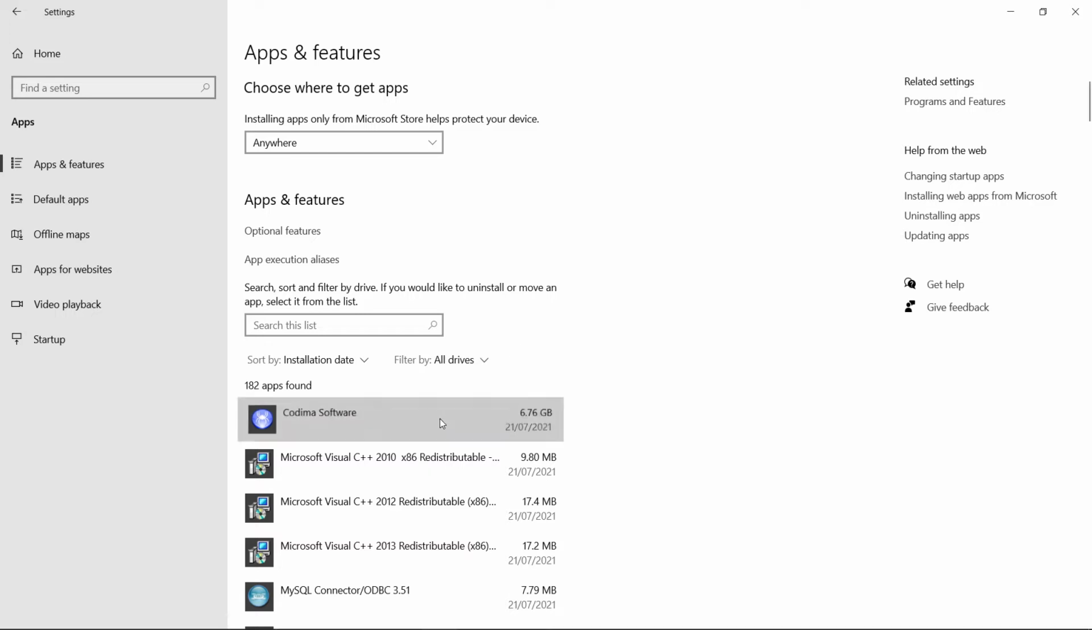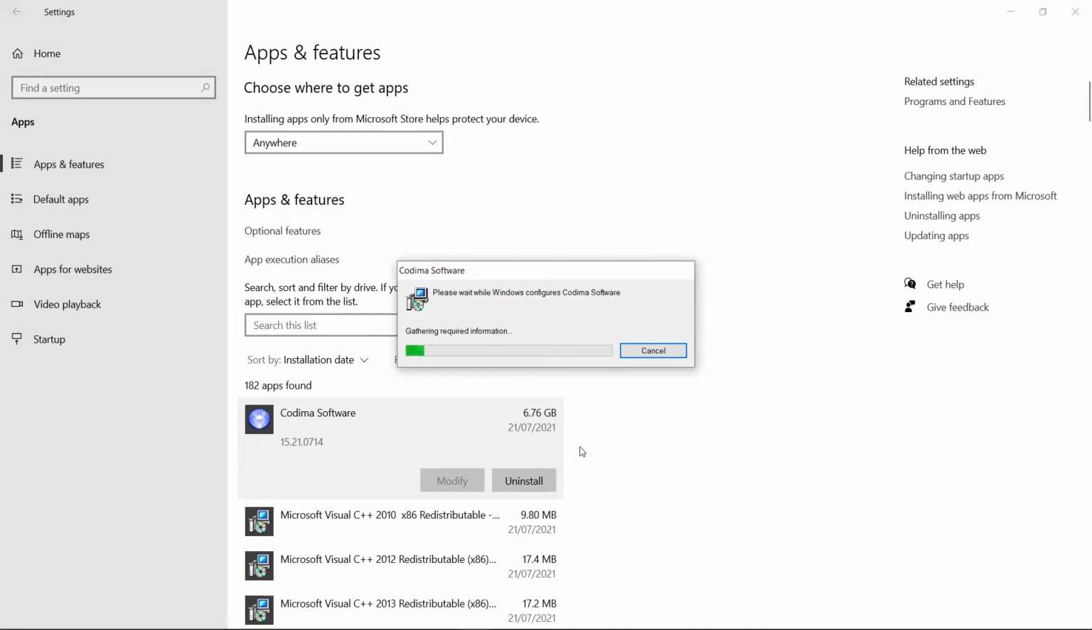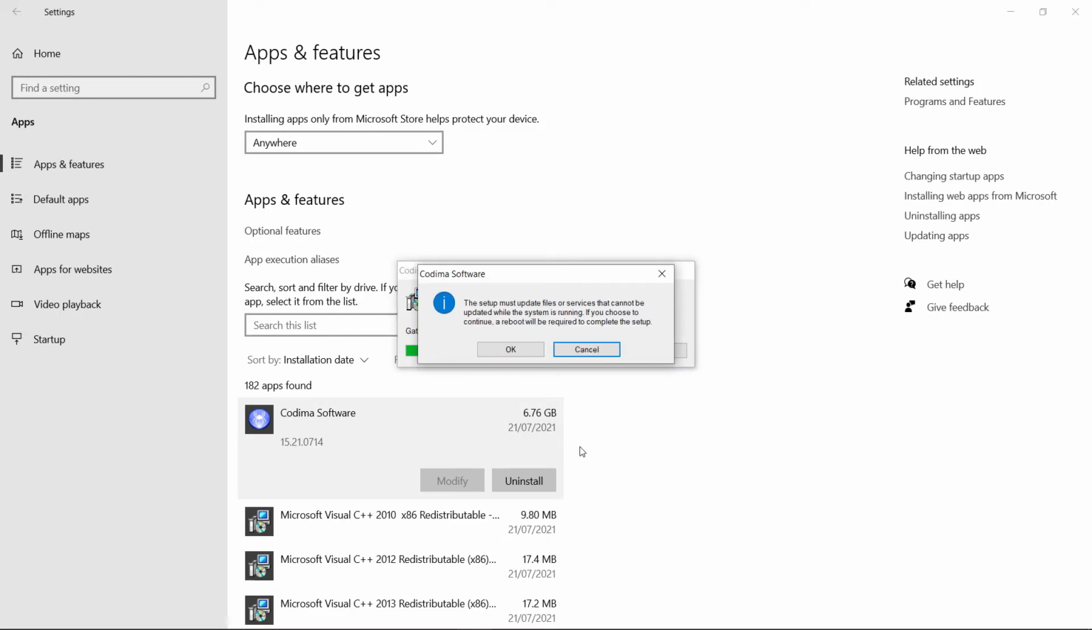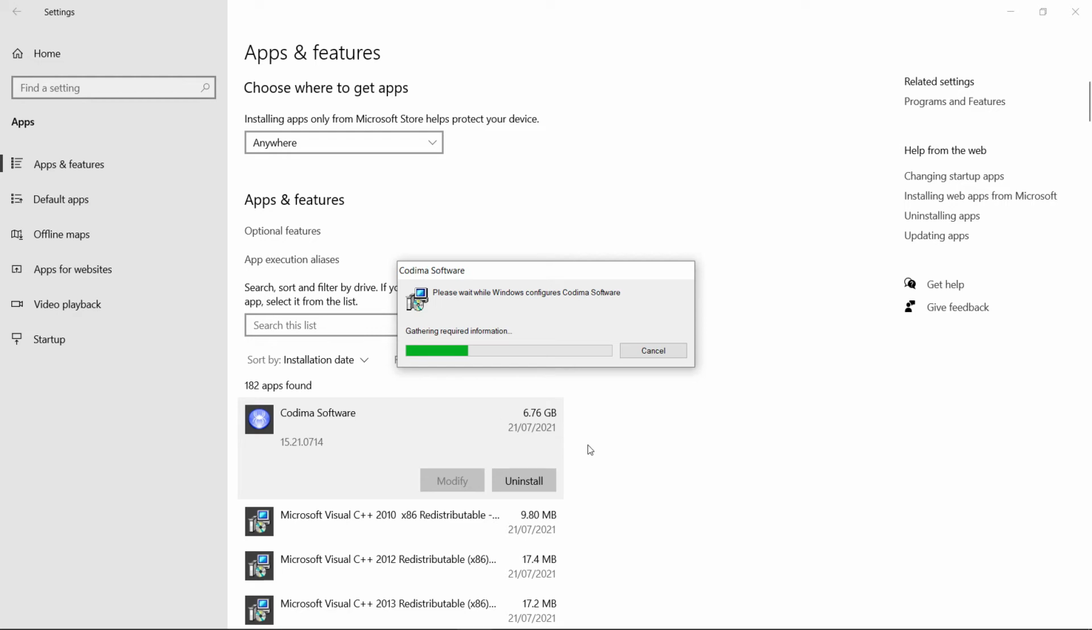Secondly, uninstall Codima software. A prompt will appear whilst Windows configures the program. Click OK to continue. Windows will ask if you want the uninstaller to make changes to your PC. Click Yes to proceed. It may take some time to uninstall.